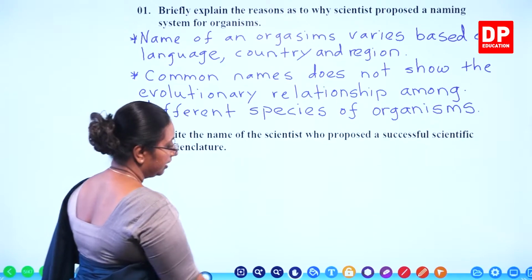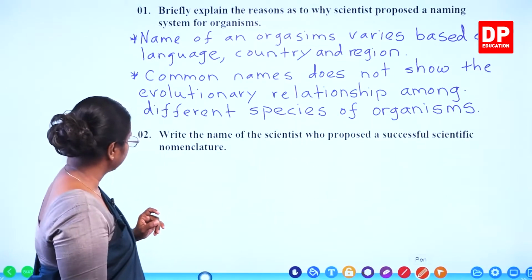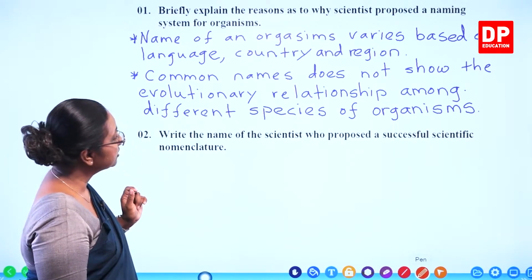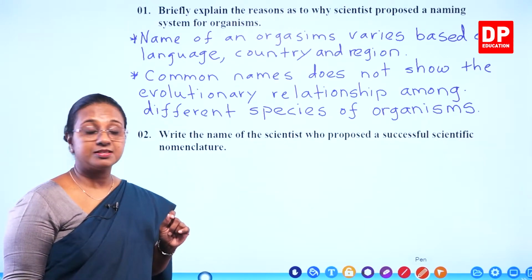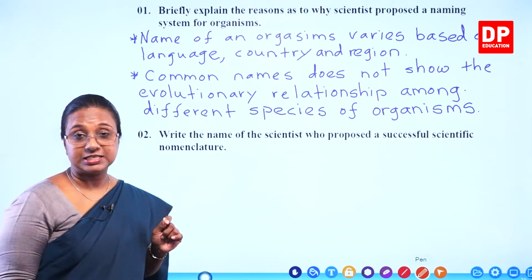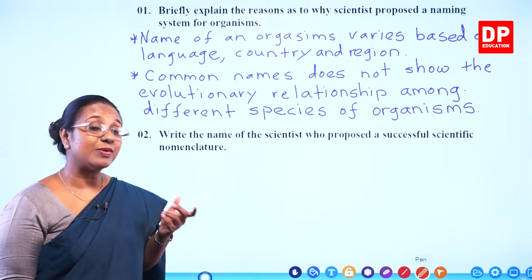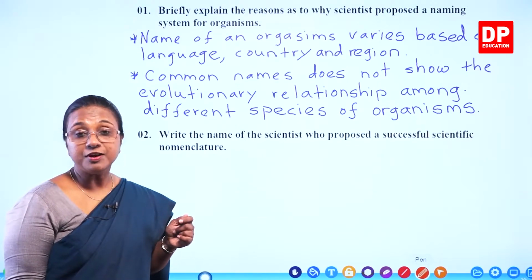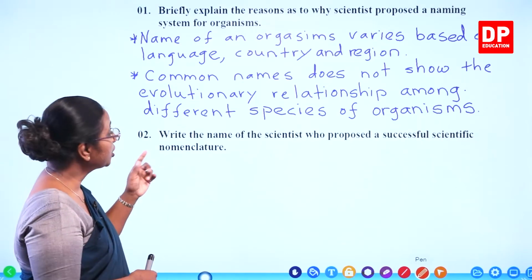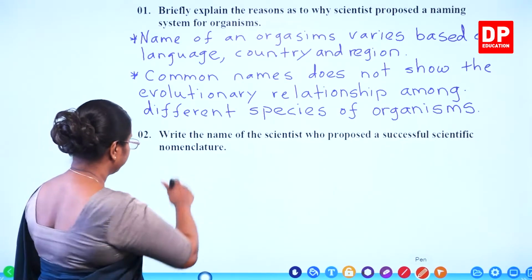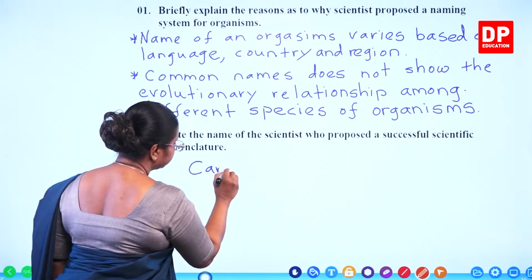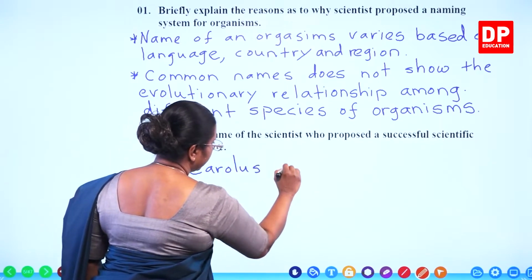Then, if we look at the next part of the question, write the name of the scientist who proposed a successful scientific nomenclature. Who is the scientist? Carolus Linnaeus. That's why we call him the father of nomenclature. He proposed binomial nomenclature. So, Carolus Linnaeus.